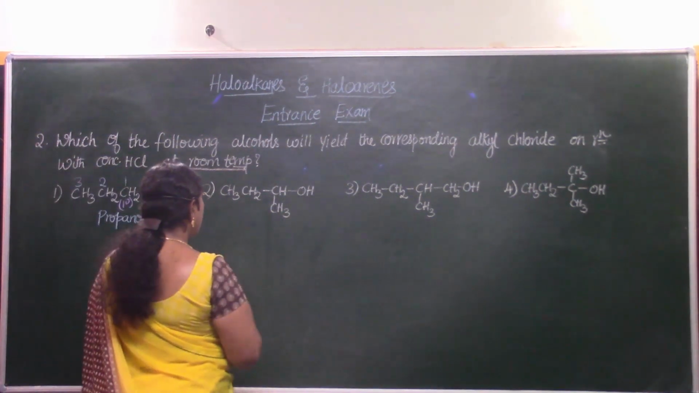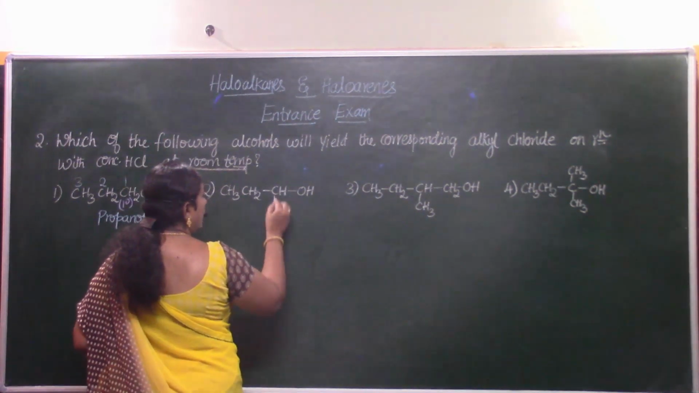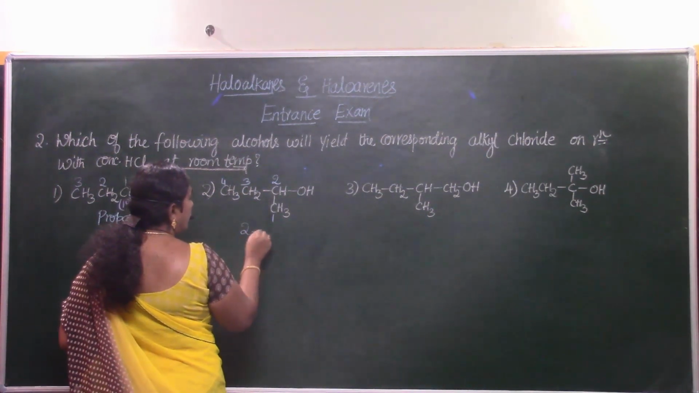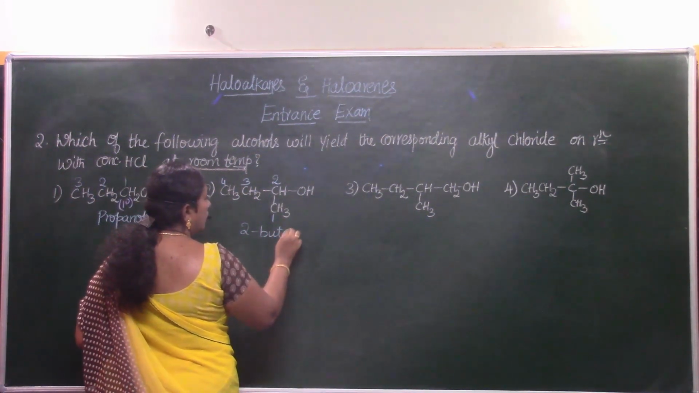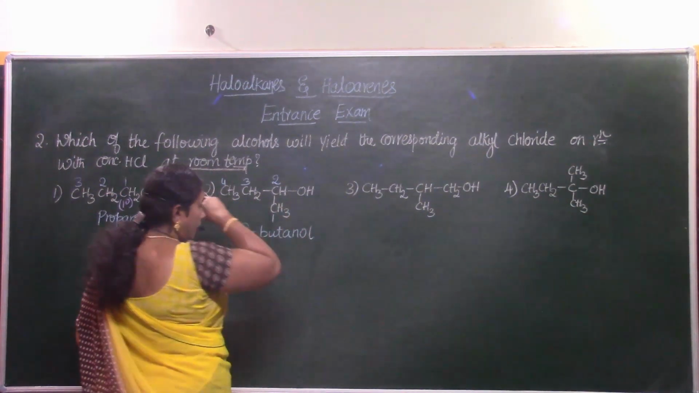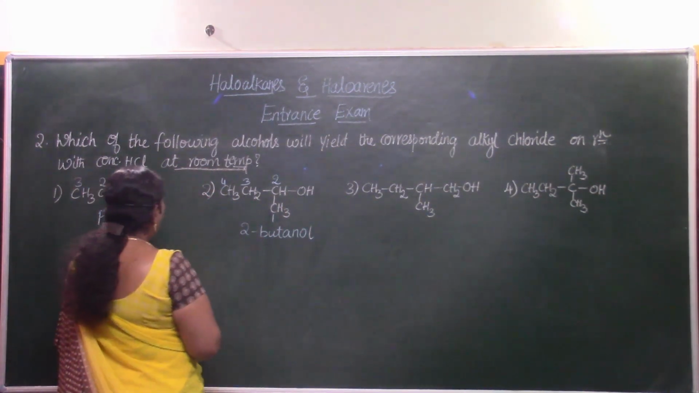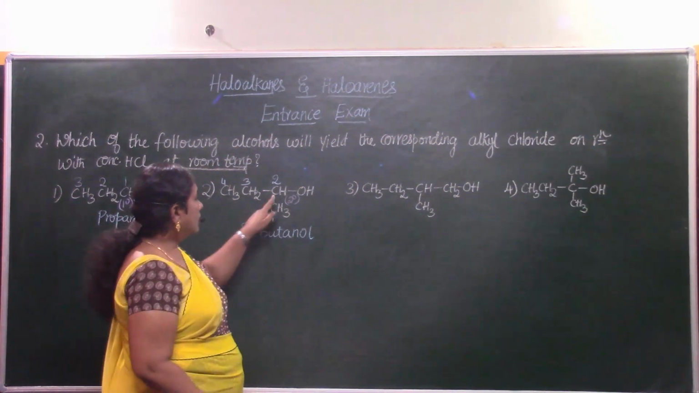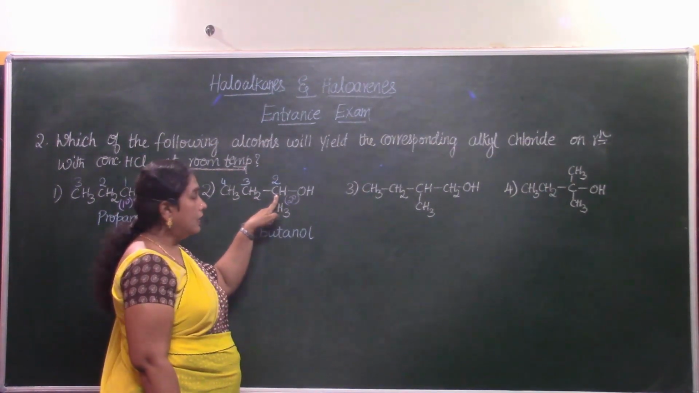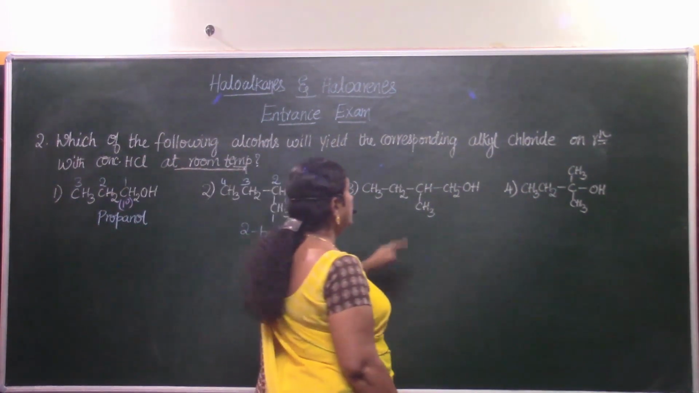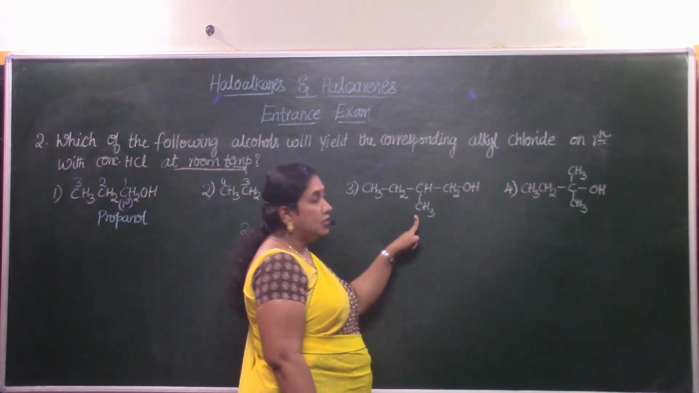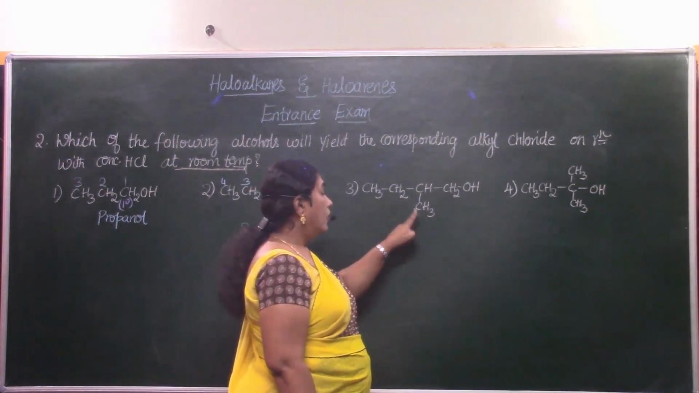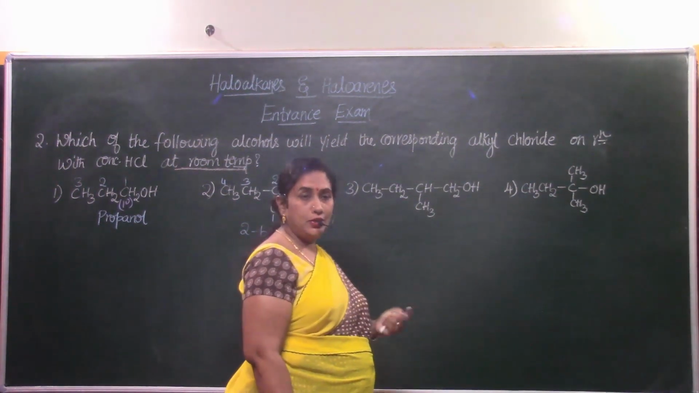Now let's name this. We had a similar compound in the last case also. 1, 2, 3, 4. So 2-butanol or butan-2-ol or 2-hydroxy-butane. All of them are correct IUPAC names of this compound, and this is a secondary alcohol. This carbon atom is a secondary carbon atom.